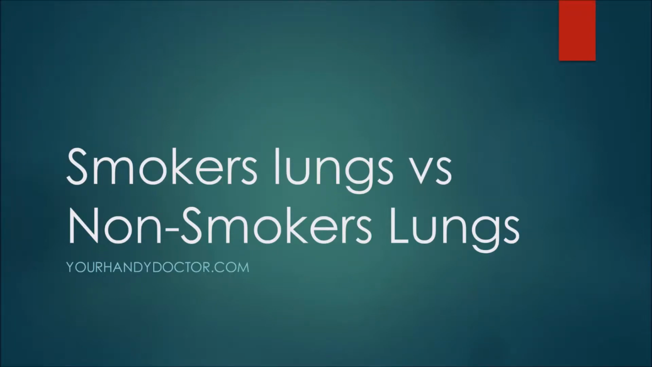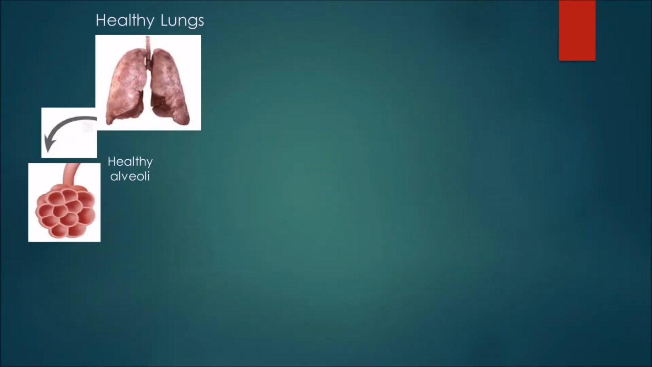Smokers' lungs versus non-smokers' lungs. Alveoli. The alveoli are located in the respiratory zone of the lungs, at the ends of the alveolar ducts and alveolar sac, representing the smallest units in the respiratory tract. They provide a total surface area of about 75 square meters.